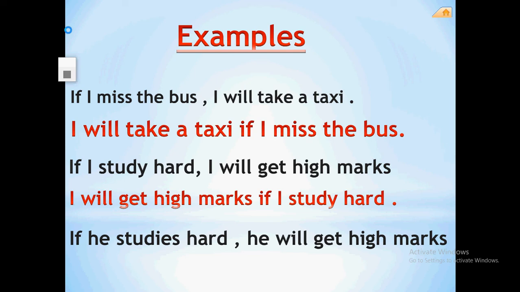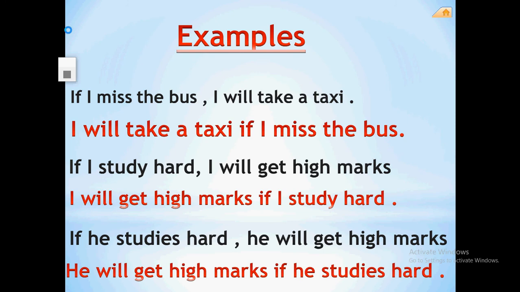He will get, I will get. The same thing. There is no difference between the singular pronoun or the plural one with will or the verb. Will always followed by a main verb or a verb without any additions. The same example, but another way. He will get high marks if he studies hard.